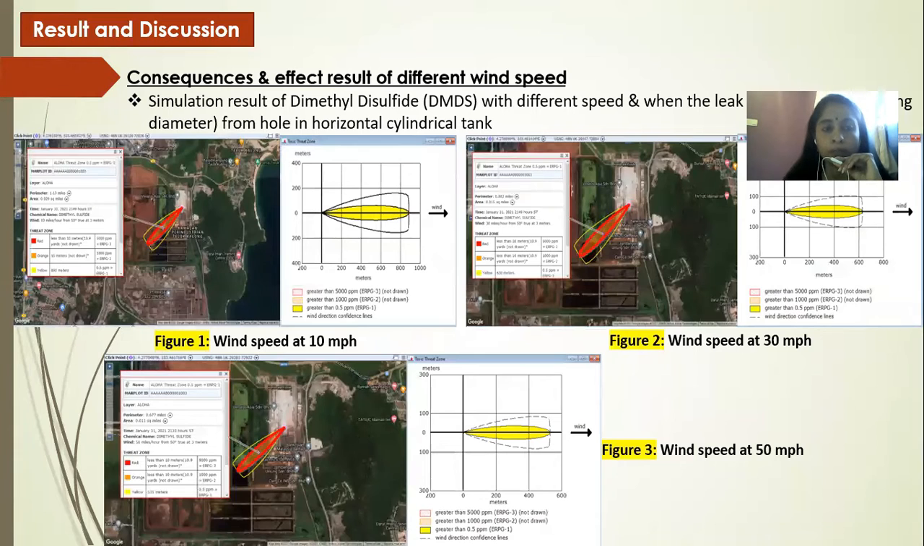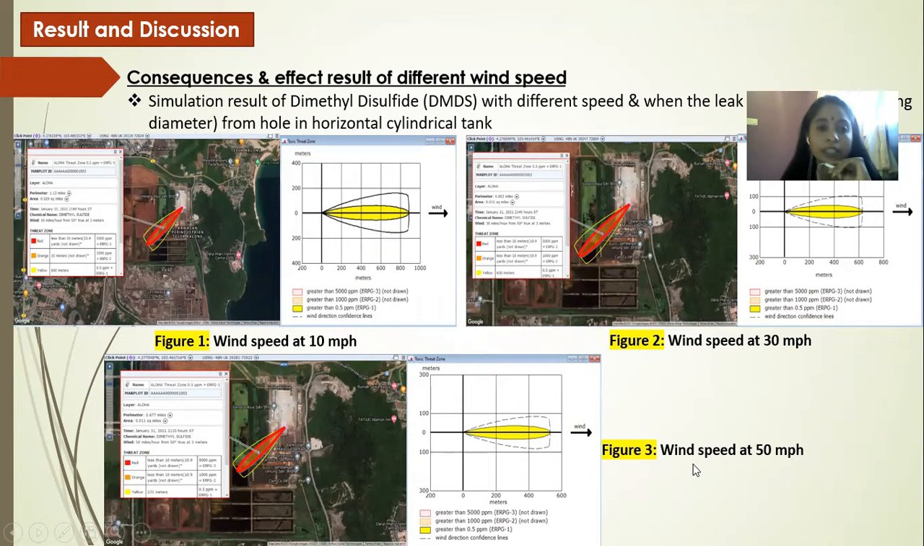So let's begin with the results and discussion. This is the consequence and effects result of different wind speed. The simulation result of dimethyl disulfide, DMDS, with different speeds, when the leak is from a 30 centimeter circular opening diameter hole in a horizontal cylindrical tank. Figure 1 is wind speed at 10 mph, figure 2 is wind speed at 30 mph, and figure 3 is wind speed at 50 mph.